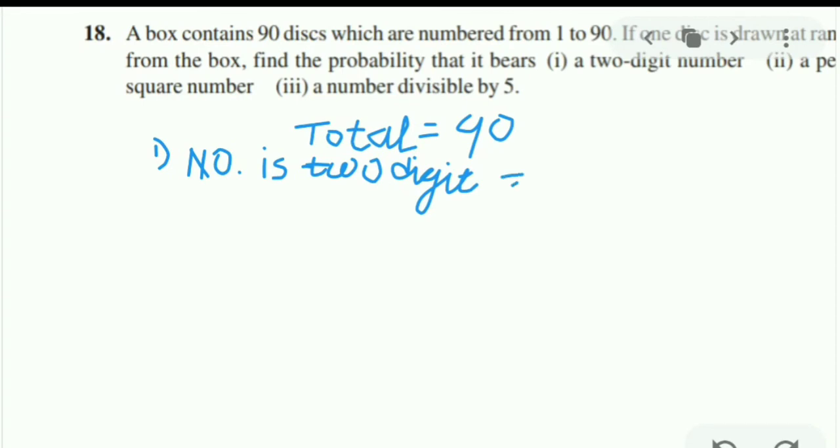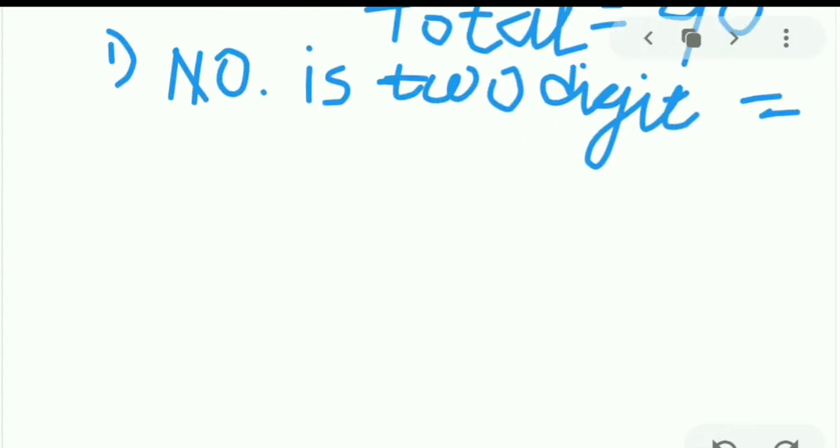How many 2-digit numbers are there between 1 and 90? So 1 to 9 are 1-digit numbers, and the remaining, that is 10 to 90, are 2-digit numbers. Means total we got 81 if you are counting. So let us find the probability.